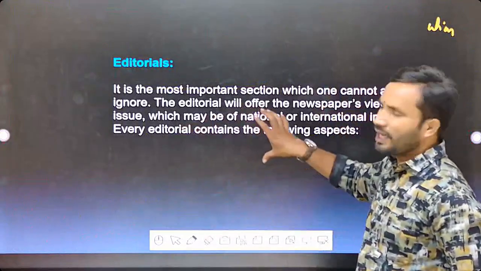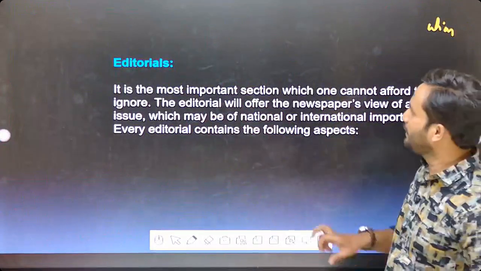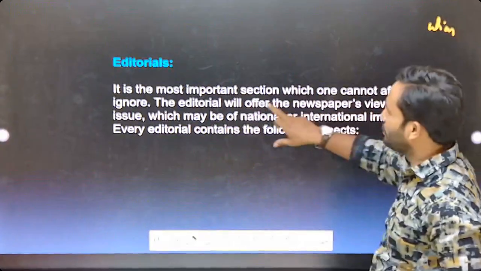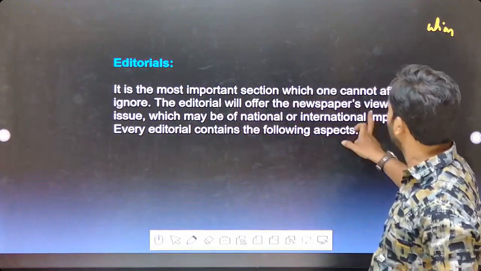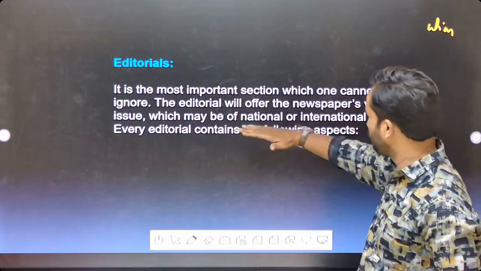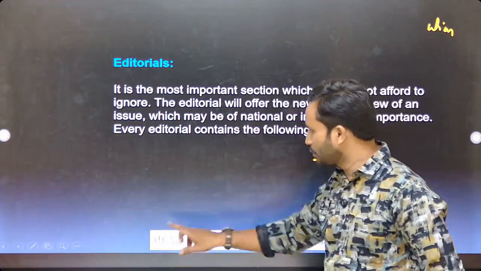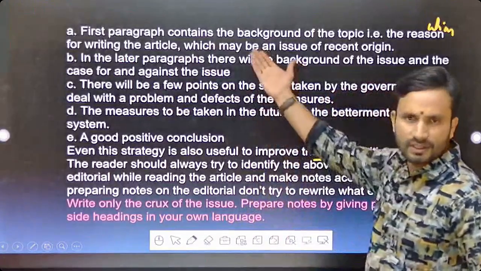So in this way, you have to read the editorial. It is the most important section which one cannot afford to ignore. The editorial will offer the newspaper's view of an issue which may be of national and international importance. So every editorial contains the following aspects I told you. Clear? So what is the first one I told you?